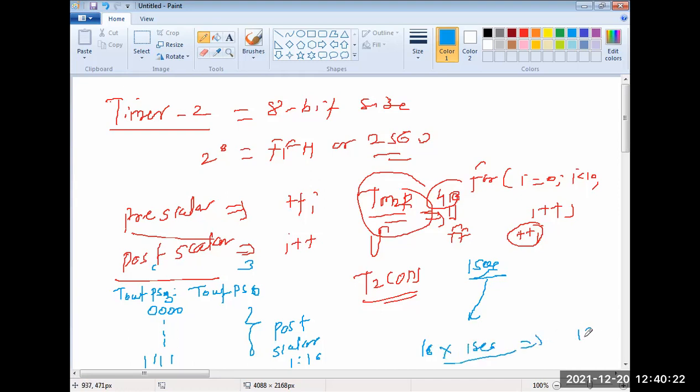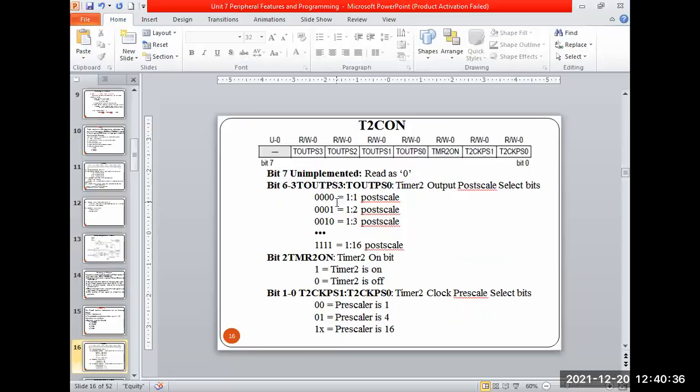So it will produce the 16-second time after the generation of the 1 second once the count is over. It means it first generates the 1 second time window, and after that starts the post scaling, multiplying with the count value based on the bits used in that. That is the meaning of that. This is for these 4 bits, 3 to 6.